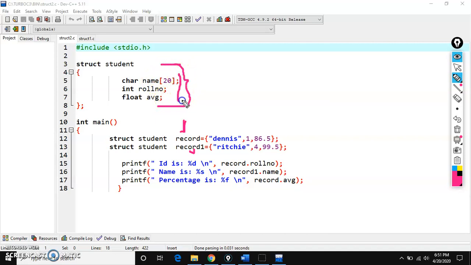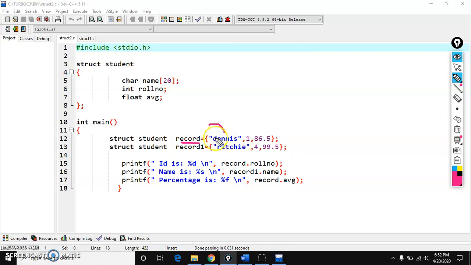All these are the information of a student, right? So this is the data of a student. Here, what is the variable? Record is a variable, record1 is a variable. For the record variable I am assigning a value as Dennis.